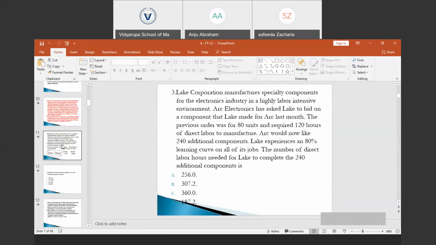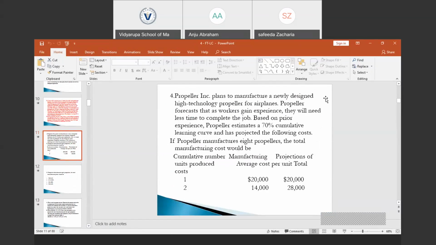So let's discuss some of the problems. So we have a problem here. Propeller Incorporated is planning to manufacture a newly designed high technology propeller for airplanes. Propeller forecasts that as workers gain experience, they will need less time to complete the job. Based on prior experience, Propeller estimates a 70% cumulative learning curve and has projected the following cost.